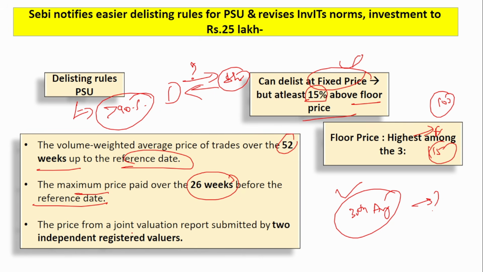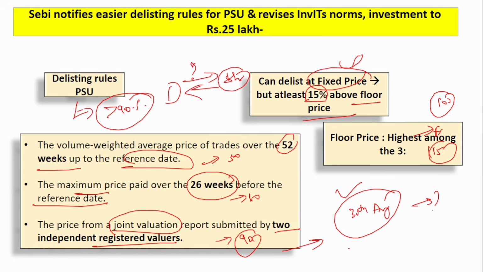And the third one is the price from a joint valuation report submitted by two independent registered valuers. They will tell that this can be delisted at this price. Here the highest will be taken. Suppose this one says 50, another says 60 and another says 90.